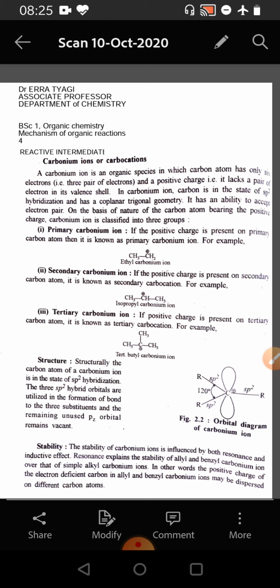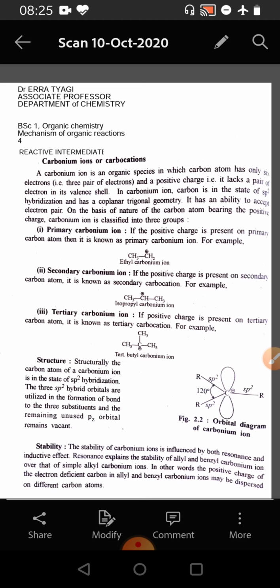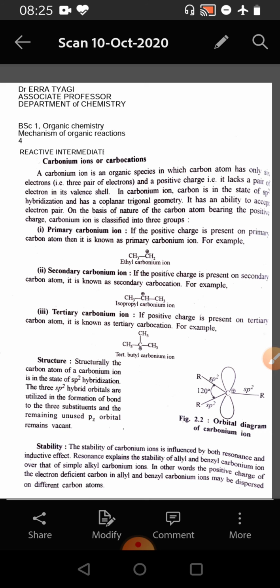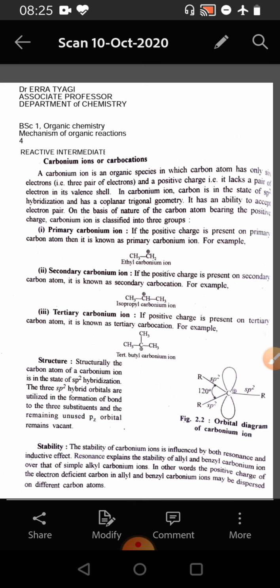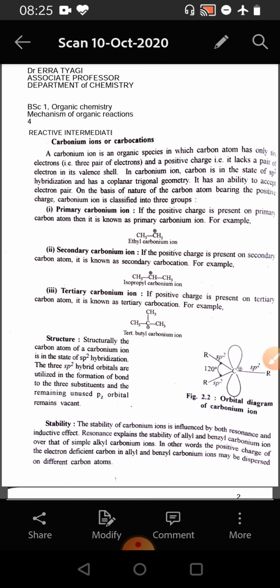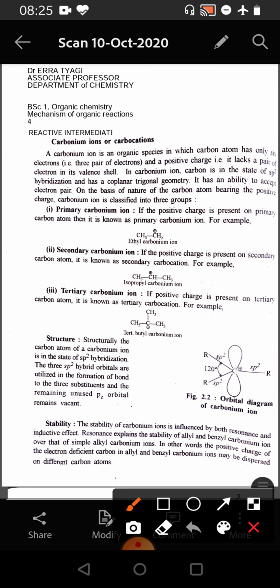In carbonium ion, carbon is in the state of sp2 hybridization and has a coplanar trigonal geometry. It has an ability to accept electron pair. On the basis of structure of the carbon atom bearing the positive charge, the carbocation can be classified into 3 groups. Primary carbonium ion. If the positive charge is present on primary carbon atom, then it is known as primary carbonium ion, for example, ethyl carbonium ion.